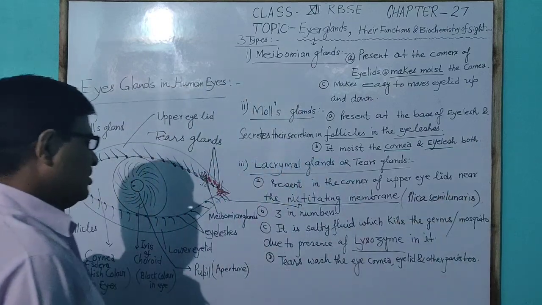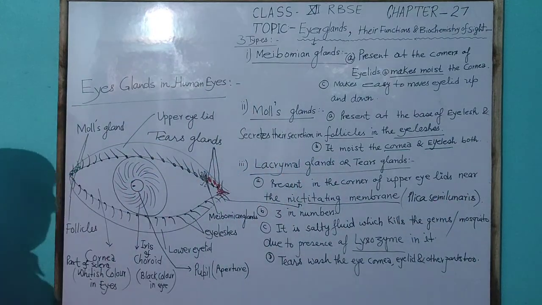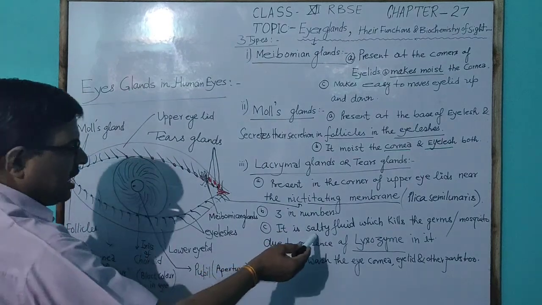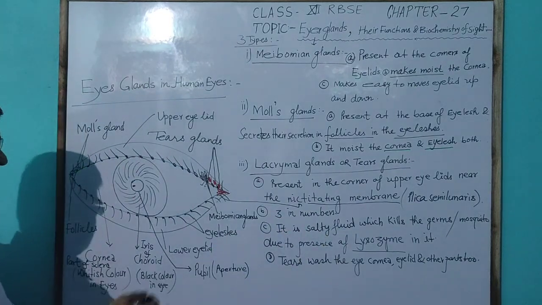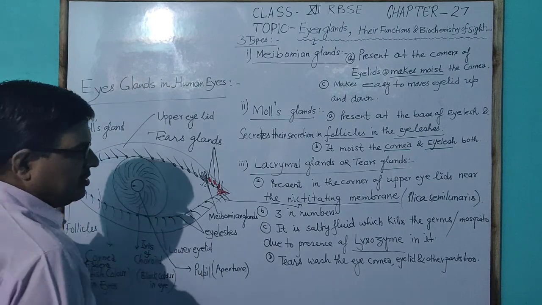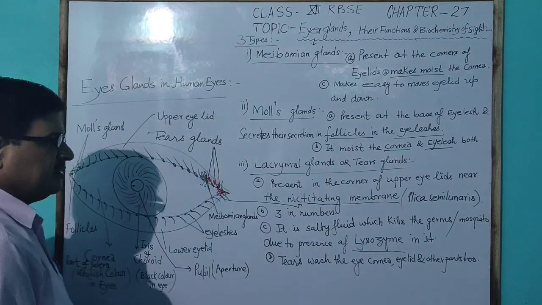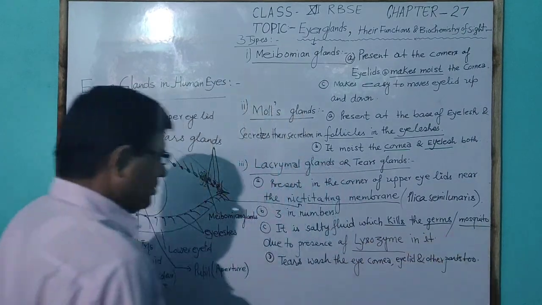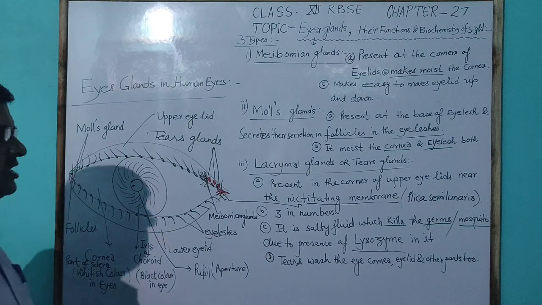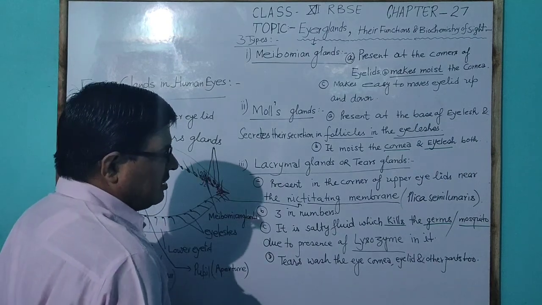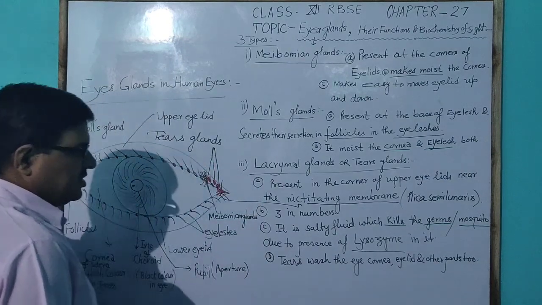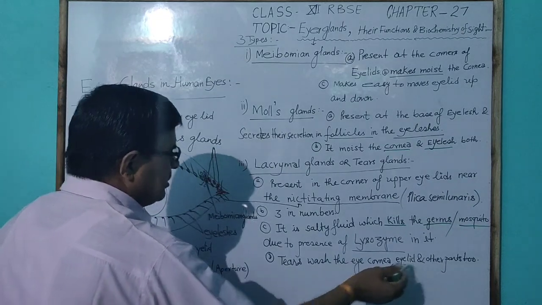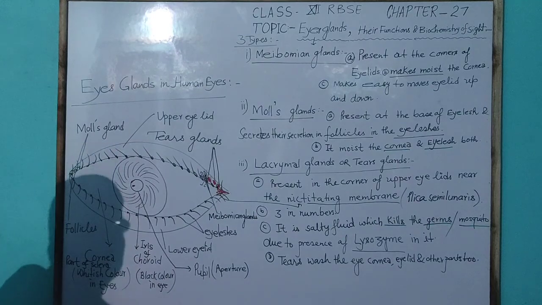Lacrimal glands are three in number and the tears are salty fluid, alkaline in nature, and their main function is to kill germs due to the presence of a chemical called lysozyme. Tears wash the eye, cornea, eyelid and other spots also.